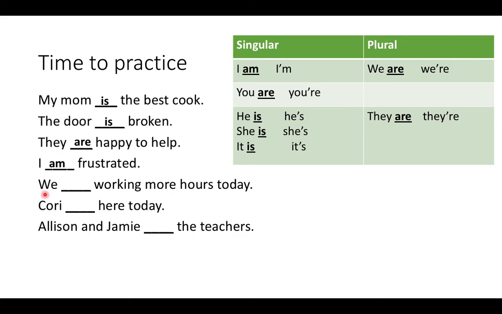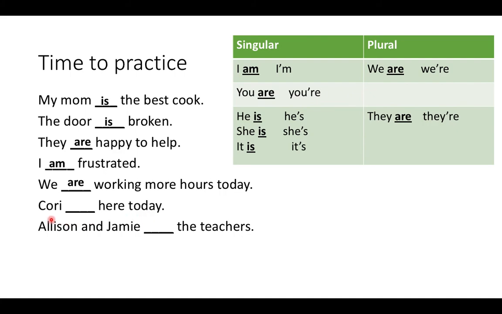Our next question is, we blank working more hours today? Again, we go over to our little chart. Whenever we have the word we, we need are. We are working more hours today. This next sentence, Corey blank here today.